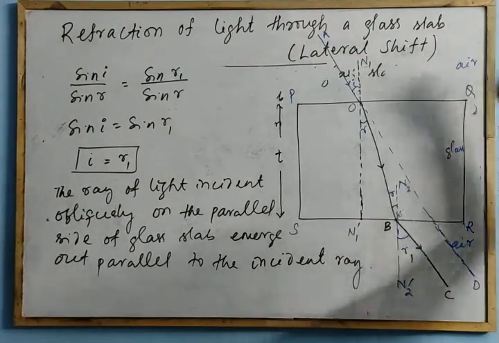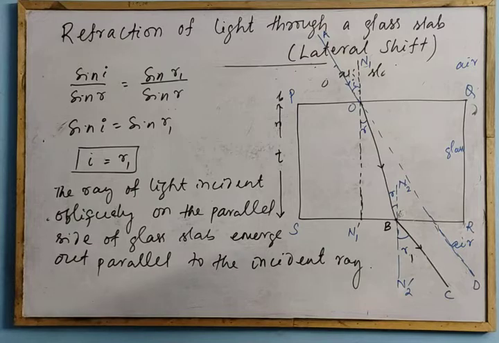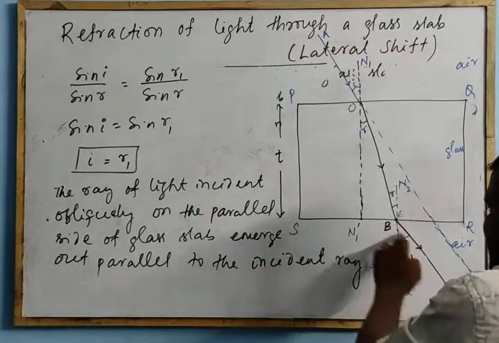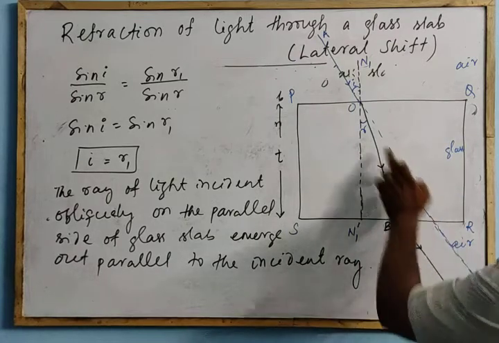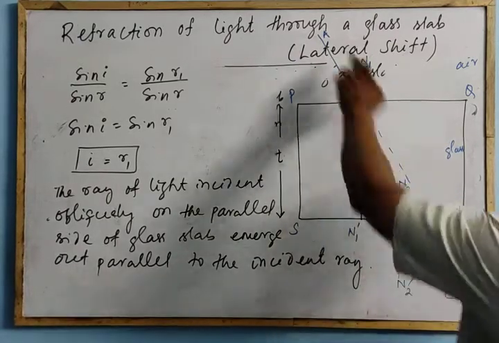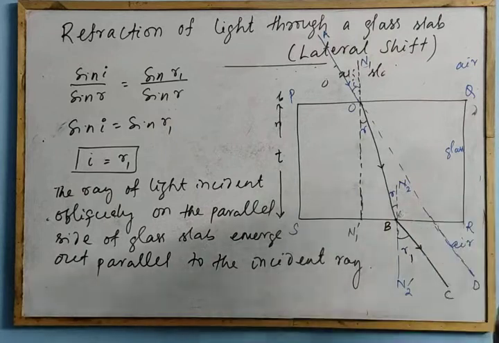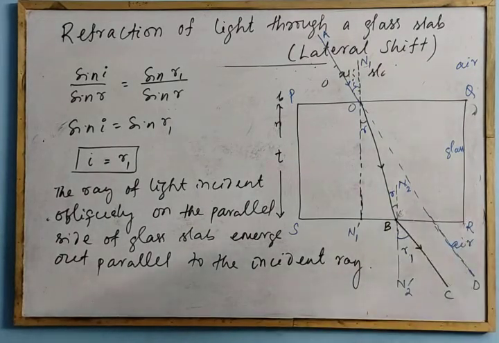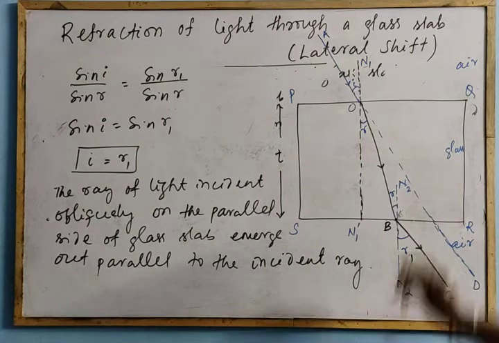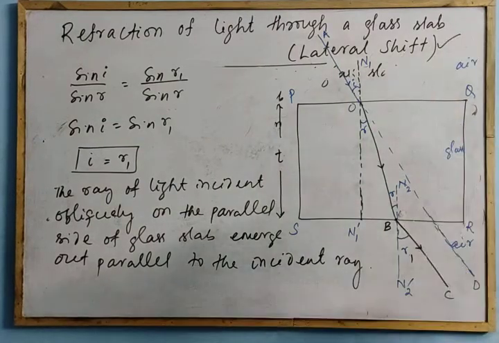Refraction of light through a glass slab will conclude that if this is the line of action and this is the emergent ray, then the emergent ray emerges out parallel to the line of action of the incident ray. Now, since they are parallel, I have written here the lateral shift. What is this lateral shift?